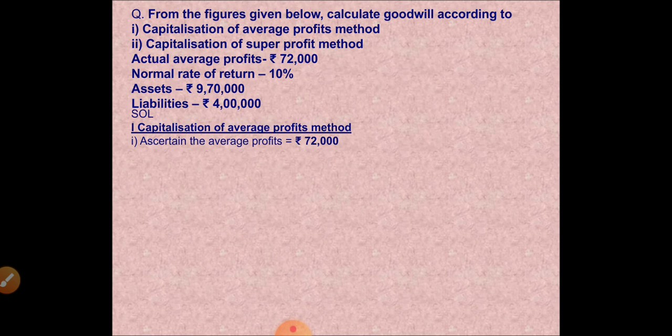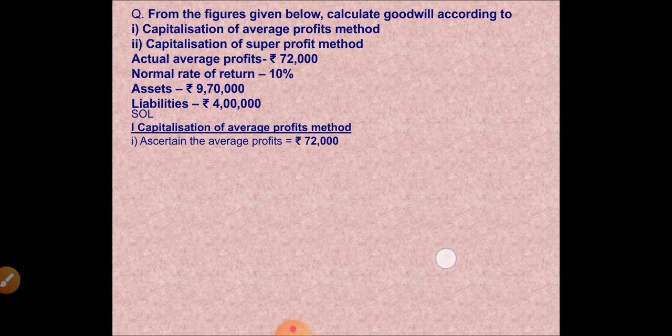Now let us see a similar question. From the figures given below, calculate goodwill according to capitalization of average profits method and capitalization of super profits method. So actual average profit is given here, 72,000. Normal rate of return is 10%. Assets is 9,70,000 and liability is 4 lakhs. So let us solve the sum in the first method, capitalization of average profits method.